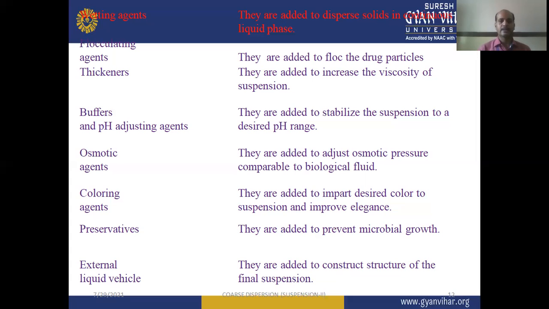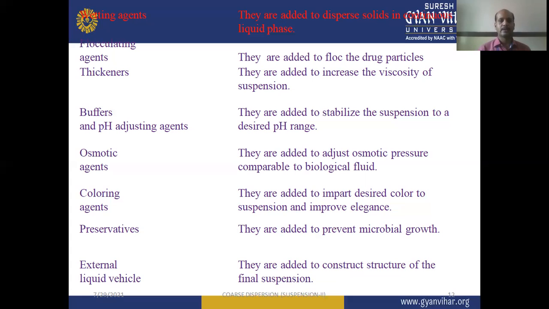Then coloring agents are added to impart the desired color to the suspension and improve the elegance of our preparation. Coloring, sweetening, and flavoring agents are commonly known as organoleptic agents. Then preservatives are added to prevent microbial growth, and they can enhance the stability of our suspension.